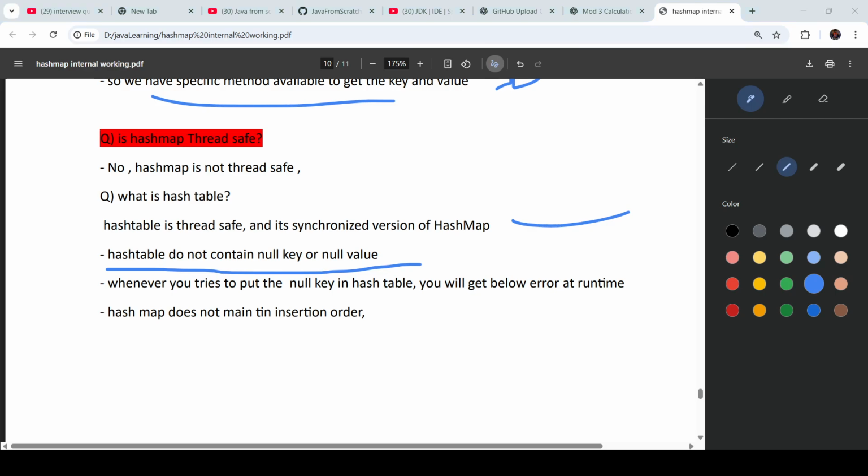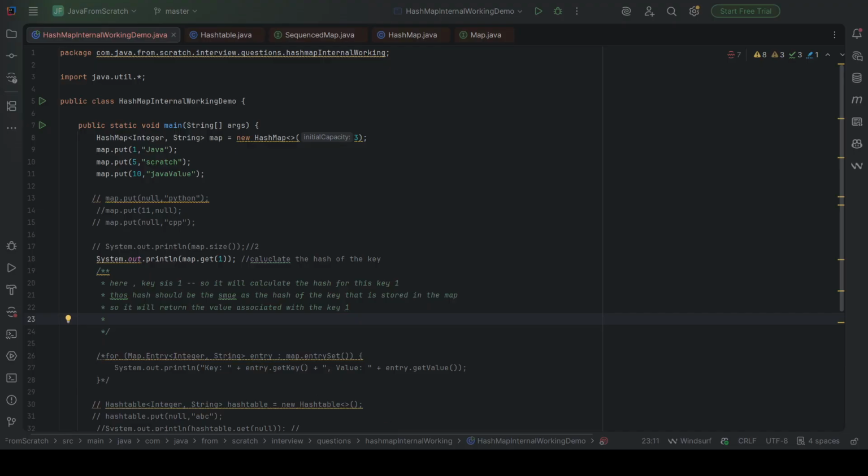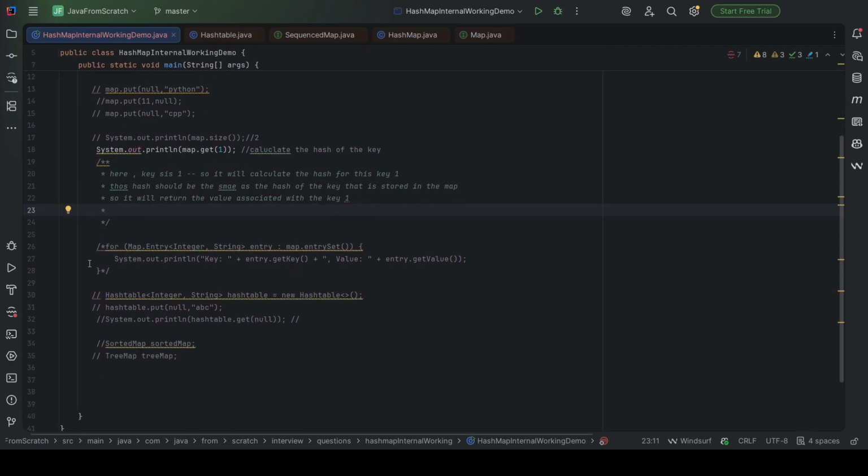If you go here, I will show you quickly. This is the hash table, and let's say in hash table I am trying to put null as the key, then what will happen?